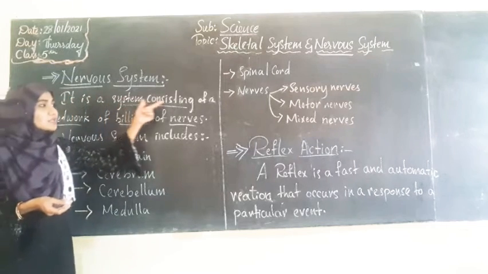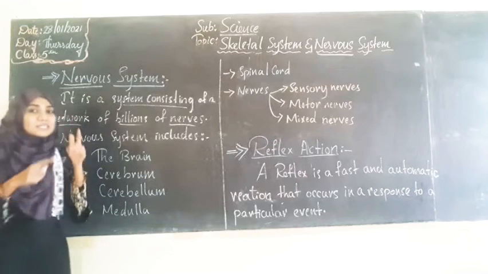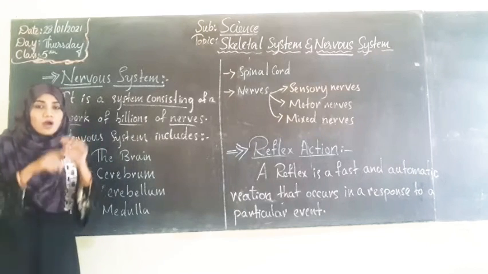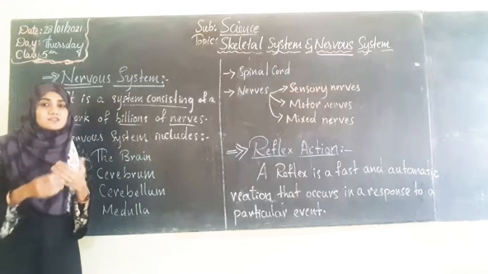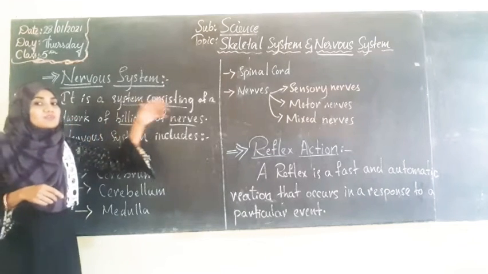So what is the nervous system? It is a system consisting of a network. Why is it called a network? Because each and every nerve is connected to the other nerves. All the nerves of our body are interconnected to one another. Hence it is called a network of billions of nerves.